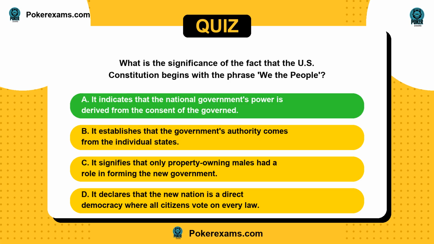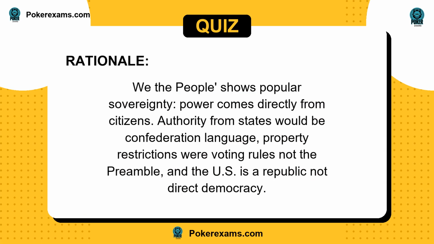The answer is A. We the people shows popular sovereignty. Power comes directly from citizens. Authority from states would be Confederation language. Property restrictions were voting rules, not the preamble. And the U.S. is a republic, not a direct democracy.